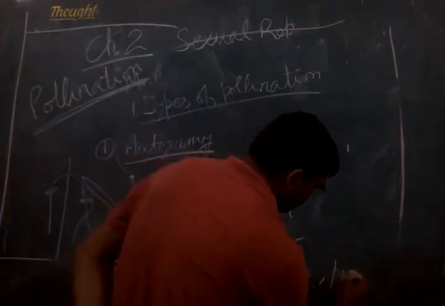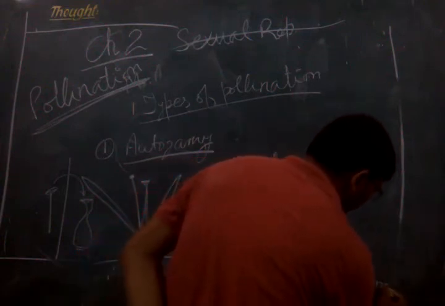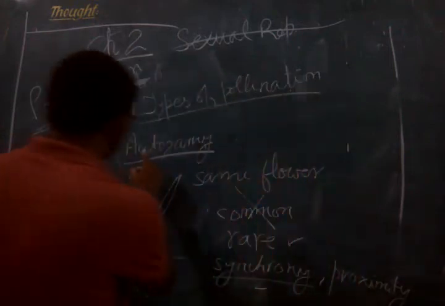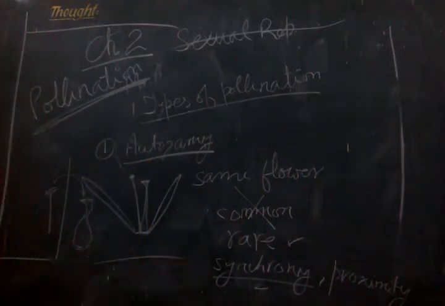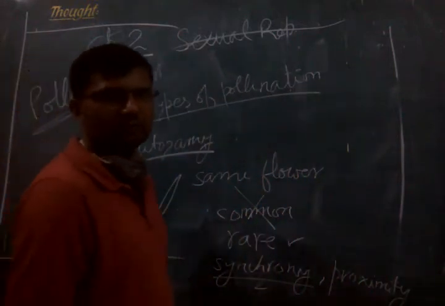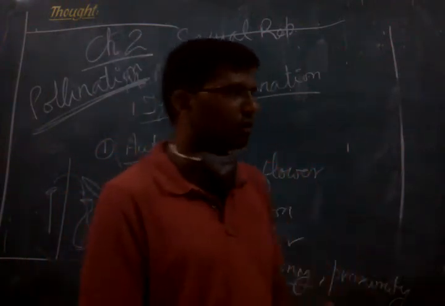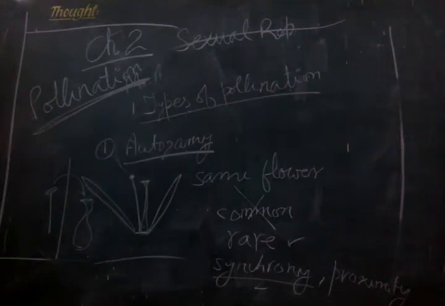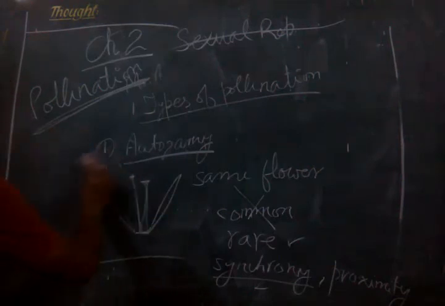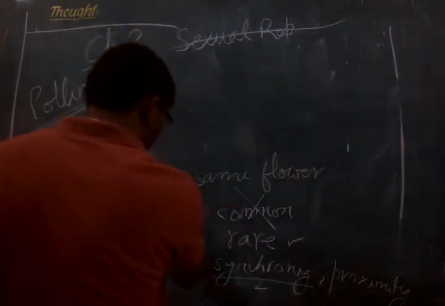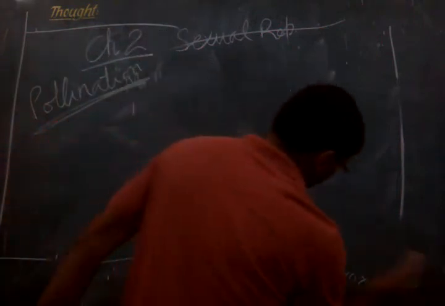So proximity and synchrony are responsible for making autogamy a very rare event, and it is not very common. Now I hope you have understood what autogamy is. When the pollination happens in the same flower, and the same flower means it will be in the same plant also, right? Then only it will be called autogamy.